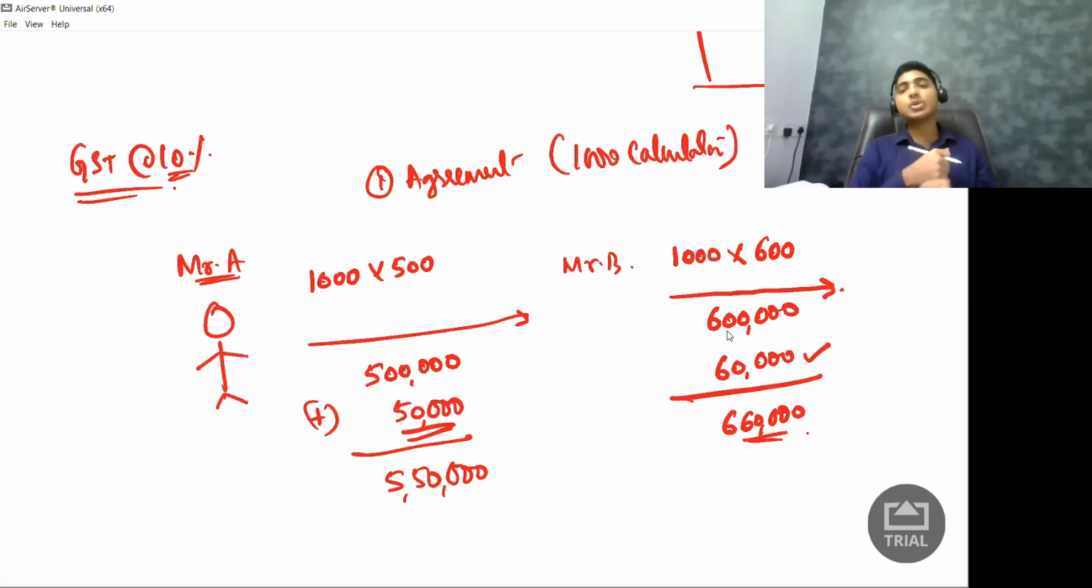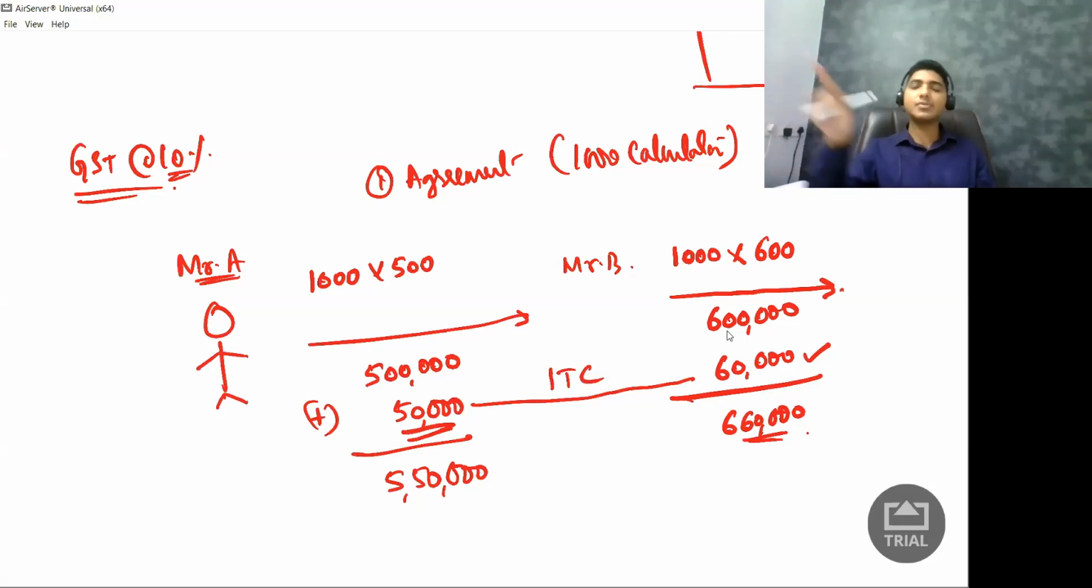he paid 50,000 rupees to me. So this 50,000 rupees, he will claim as what? He will claim as input tax credit. He will minus this 50,000 rupees and he will pay only how much? Balance 10,000 rupees to government. This is situation number one.